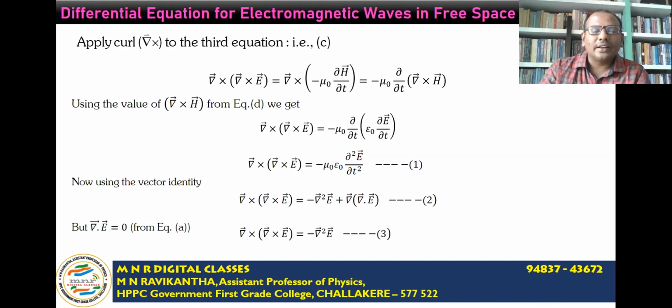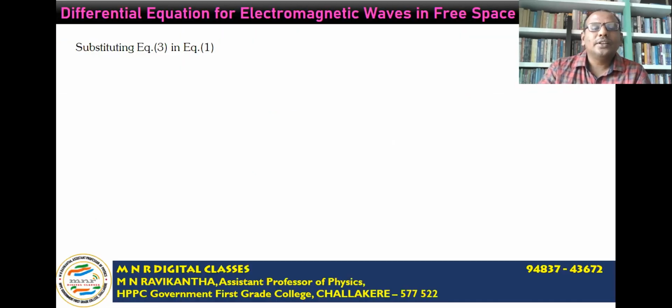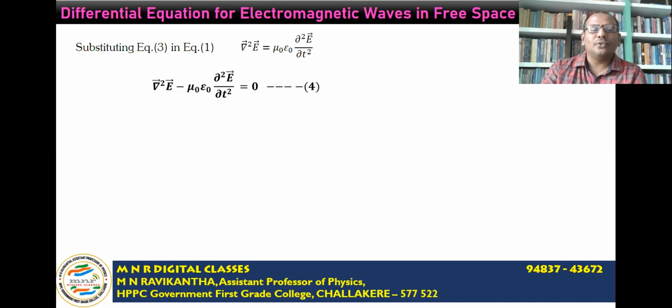So this vector identity reduces to del cross of del cross E is equal to minus del square E. Call this equation 3. Substituting 3 in equation 1, we get del square E is equal to mu naught epsilon naught times ∂²E/∂t². And rearranging terms, del square E minus mu naught epsilon naught times ∂²E/∂t² is equal to 0. Call this equation 4.